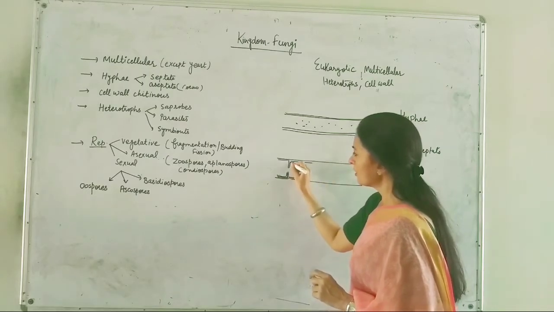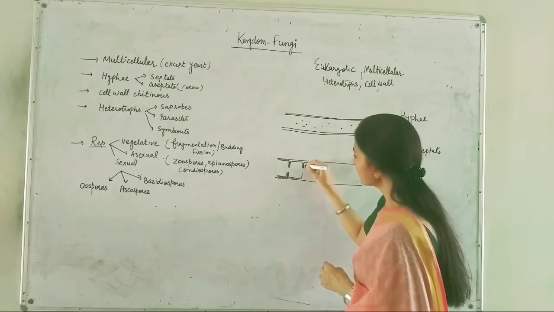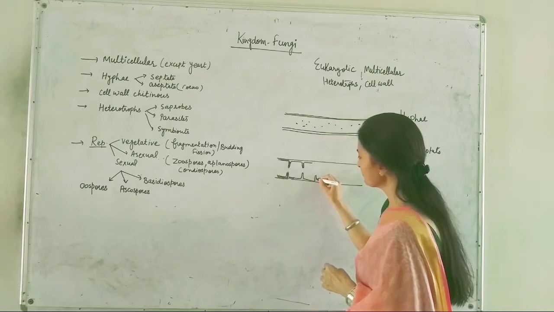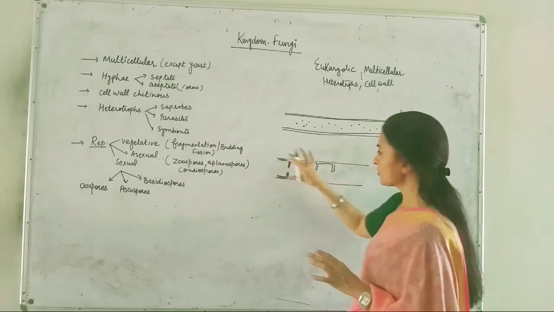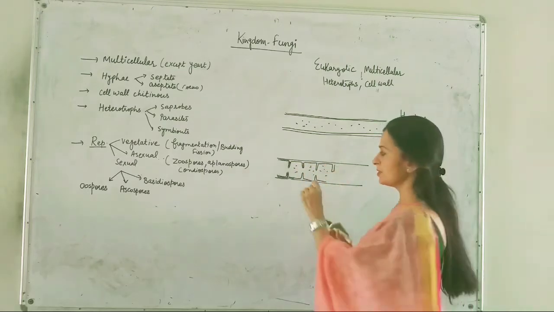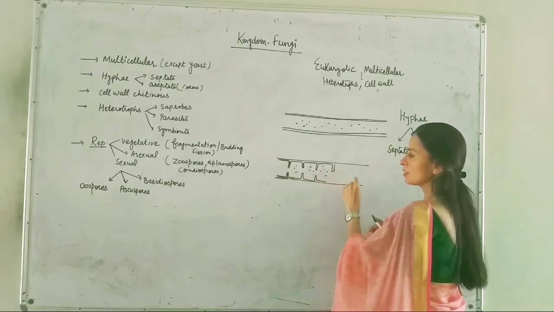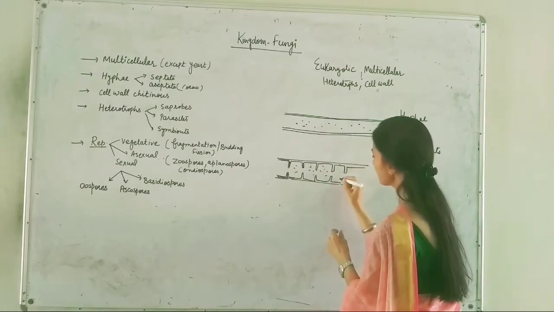This cell wall has some extensions inside the filament, and these extensions separate or divide the content of the filament into parts. The division of the filament takes place because of these structures.